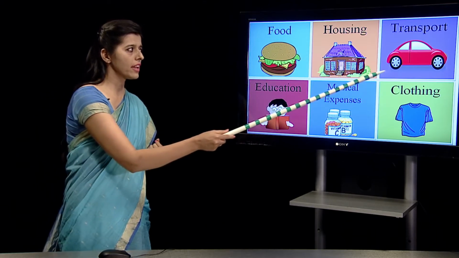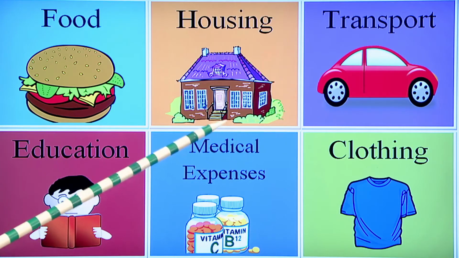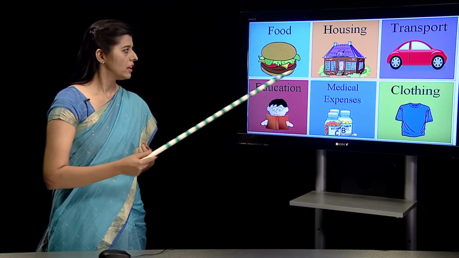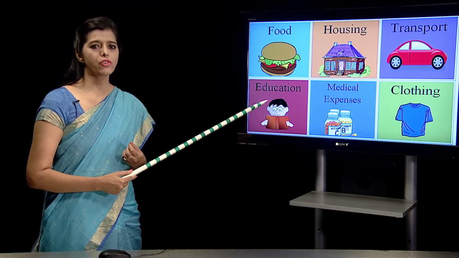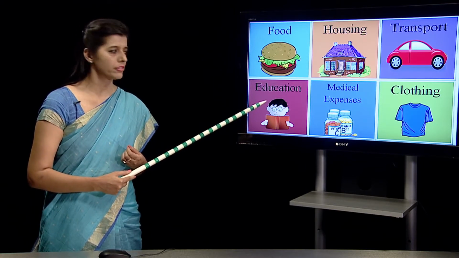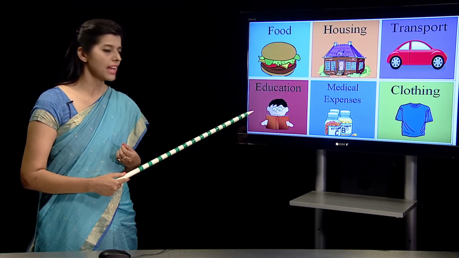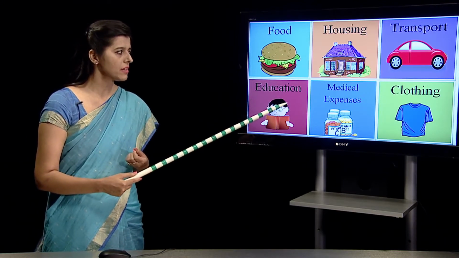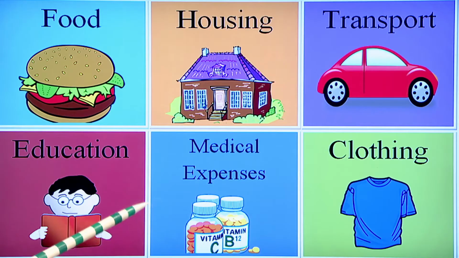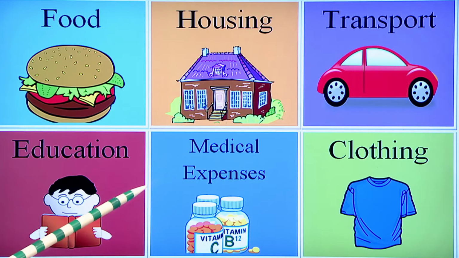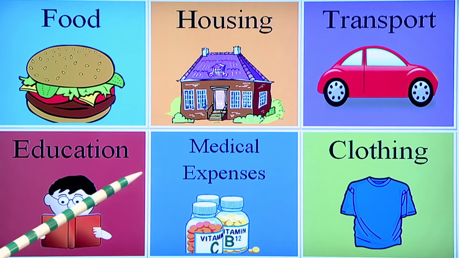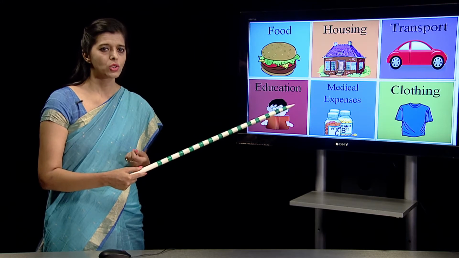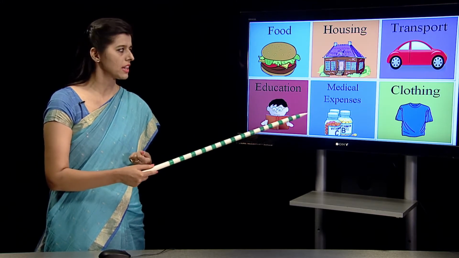Transport: when we are traveling by public transport or by a car, we have to spend money. Education, for self, maybe for adults or for the family members. When that education is happening, then we again have to spend money. Next category, medical expenses. When you are sick or you are going for your regular treatments, we have to pay money. We do not get these services for free at times. So, for paying money, the expenditure is done.